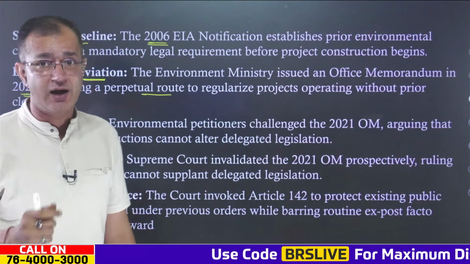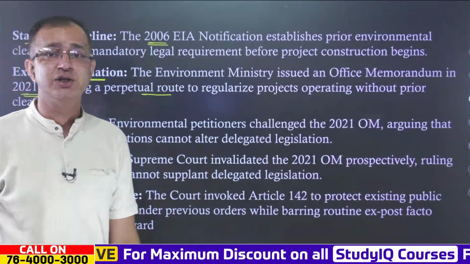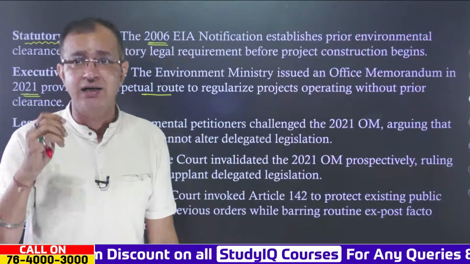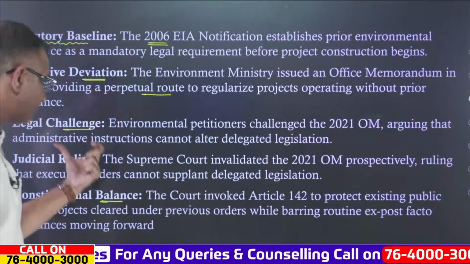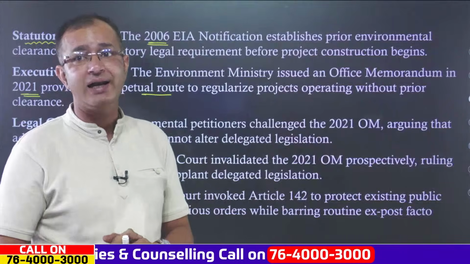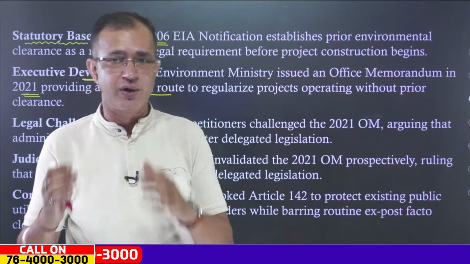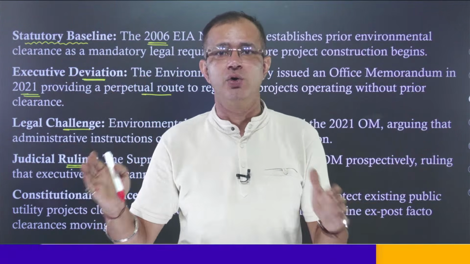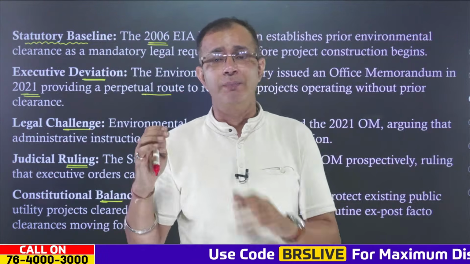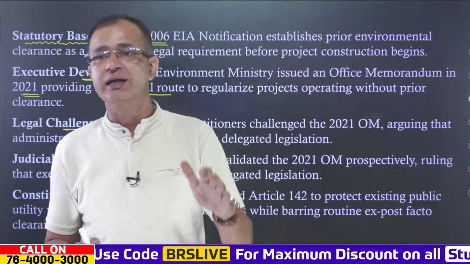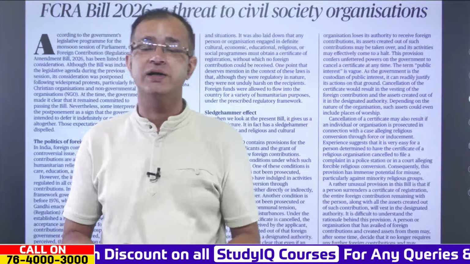That is what has been laid down by the Supreme Court, and here it has maintained the constitutional balance as well, where the court has said that it has the power under Article 142 that it can use to protect existing utility projects which had been cleared under the previous order, while barring the routine ex post facto clearances that had been given or that will be given moving forward. So in future, there cannot be ex post facto clearances in terms of the environmental impact assessment. But at the same time, all the projects which had been cleared before will continue moving forward as per the powers that the Supreme Court has under Article 142.